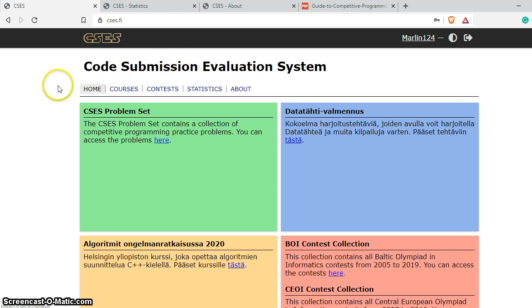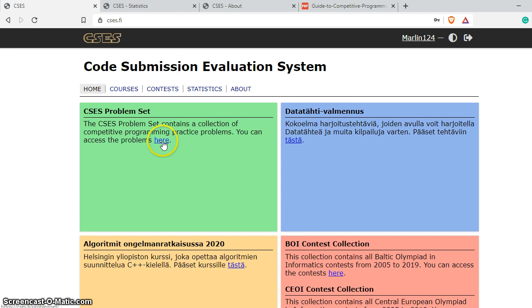There are various other portals and websites where you can practice competitive programming, but I assure you that this is one of the best resources that is available online. I will just brief you through this CSES. Please make a login for yourself over here. It's a simple registration. You just need a username, password, and email ID, and you can start off with the registration. That is really very simple.